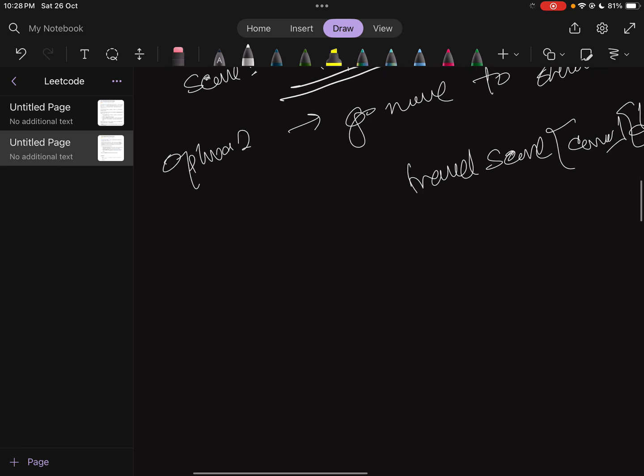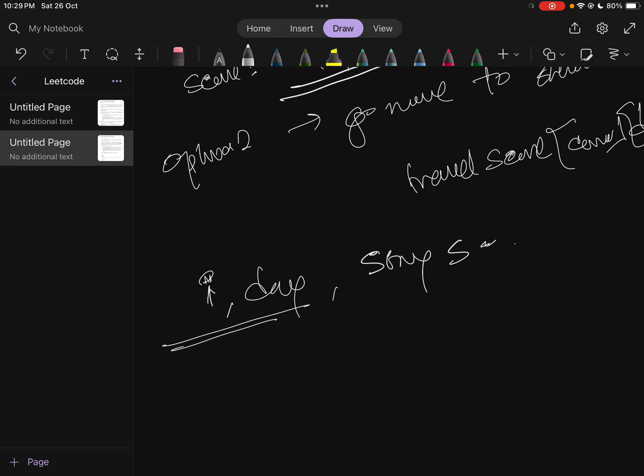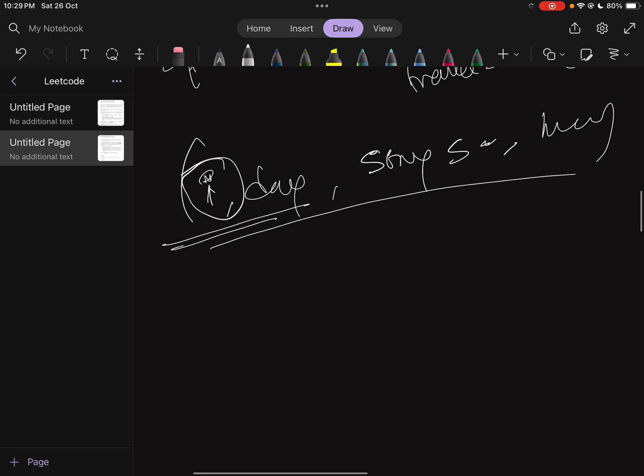So I can start from any city i. I will have a day, for which day you are coming, and we will have the stay score or travel score in this way. Now for option 1, suppose this is one function, a helper function. So option 1 is, what is the value?